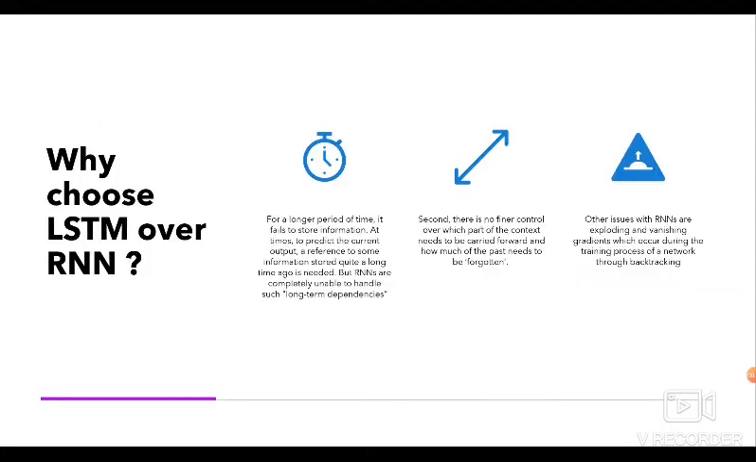Talking about the drawbacks, first of all, it fails to store information for a longer period of time. At times, a reference to certain information stored quite a long time ago is required to predict the current output, but RNNs are absolutely incapable of handling such long-term dependencies. Secondly, there is no finer control over which part of the context needs to be carried forward and how much of the past needs to be forgotten. And thirdly, other issues with RNN are exploding and vanishing gradients, which I'll be explaining later, which occur during the training process of a network.